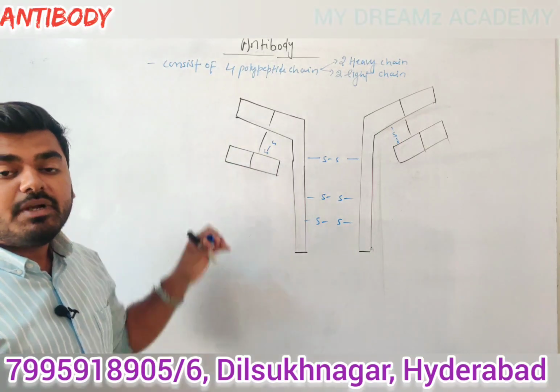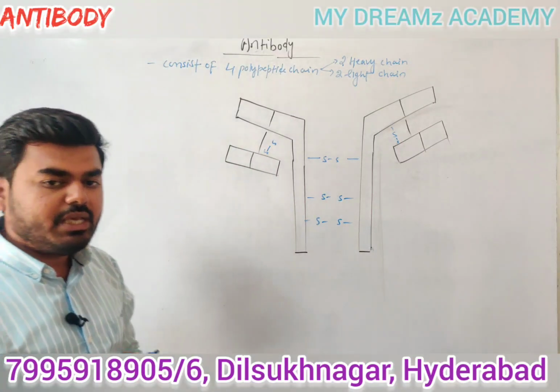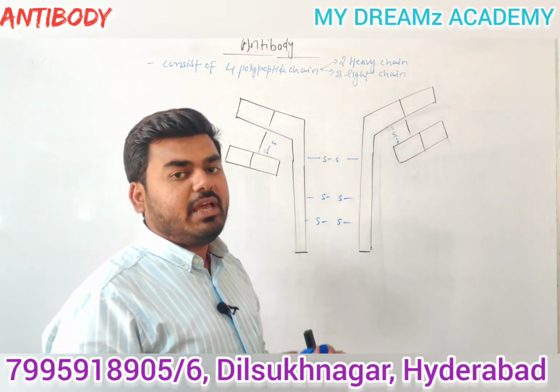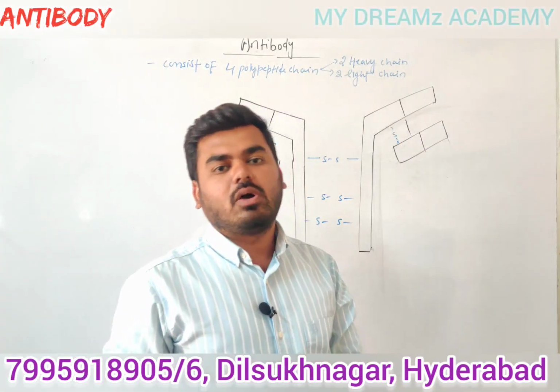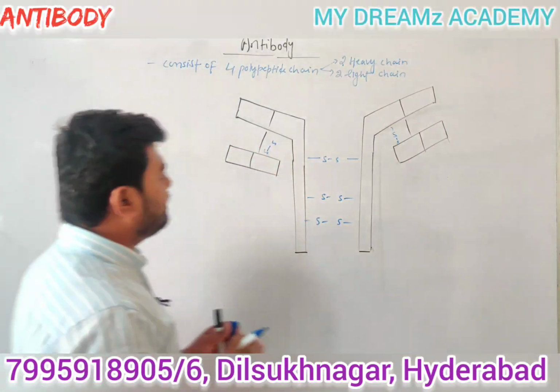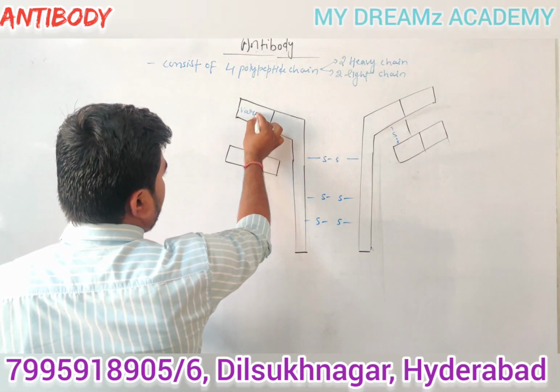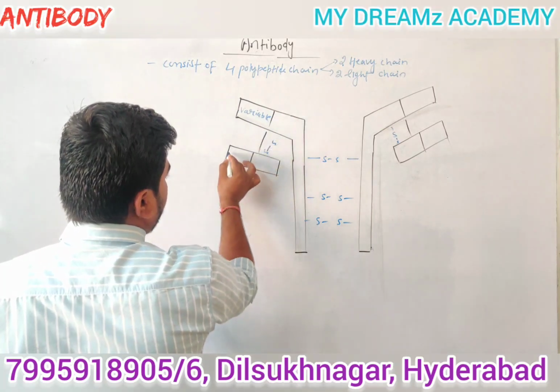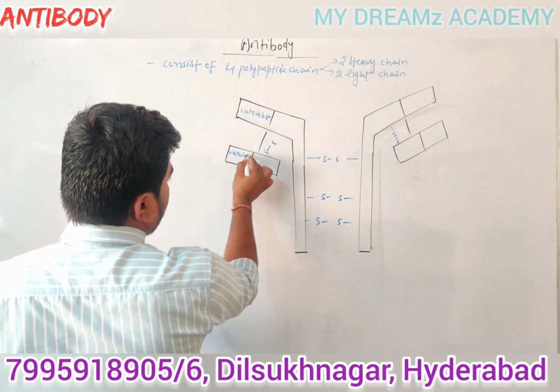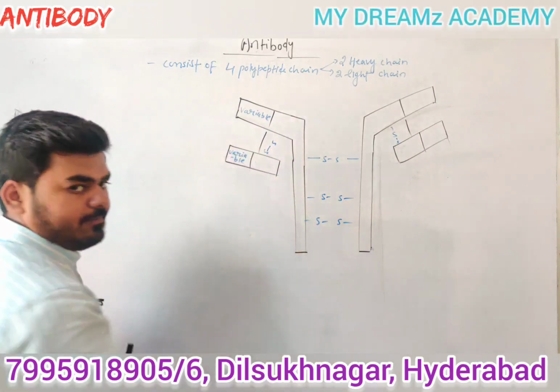Is that clear? But which portion, guys? Actually both have a variable and constant region. Remember, variable and constant region. So this is the variable region of the heavy chain, and this is the variable region of the light chain. Clear?